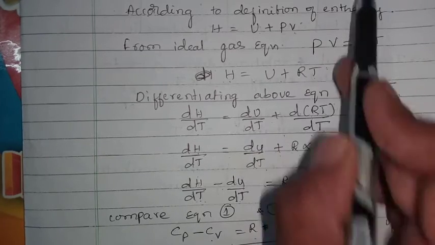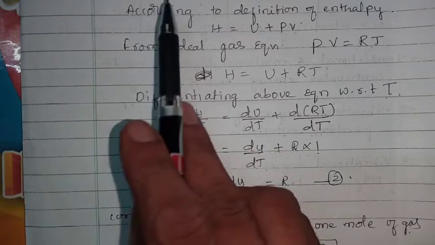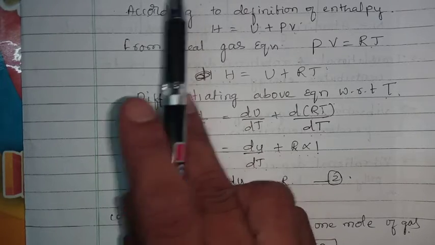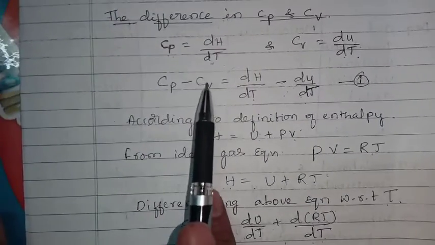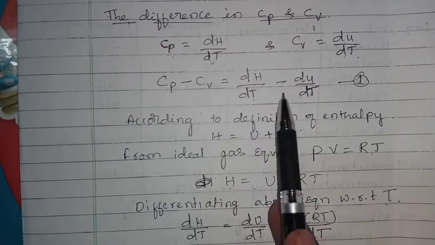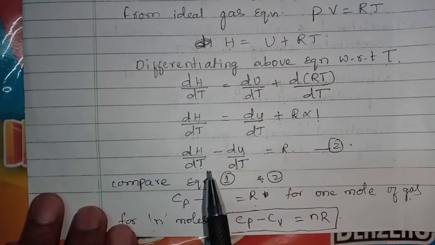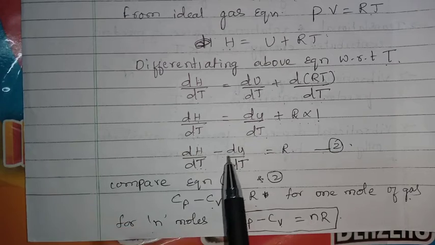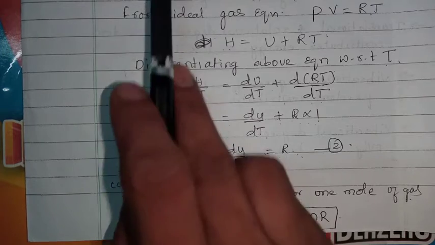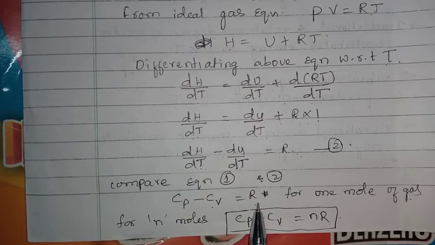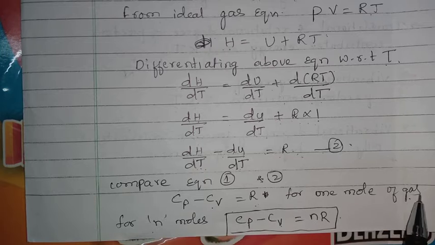Here equation 1 and here equation 2. Equation 1 says that Cp minus Cv is equal to dH by dT minus dU by dT, whereas equation 2 is dH by dT minus dU by dT equals R. Just by comparing, we can say that Cp minus Cv is equal to R for 1 mole of gas.